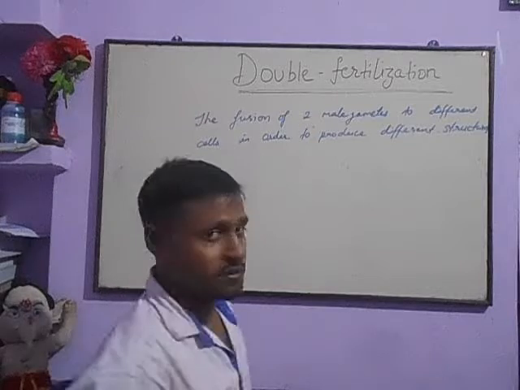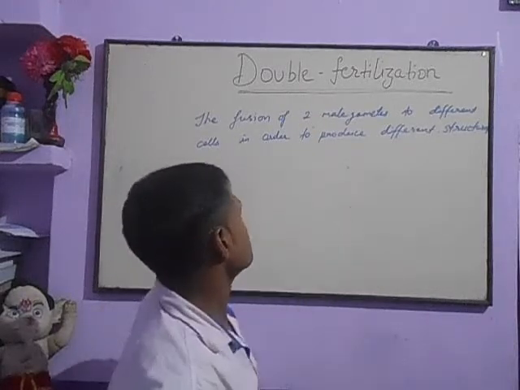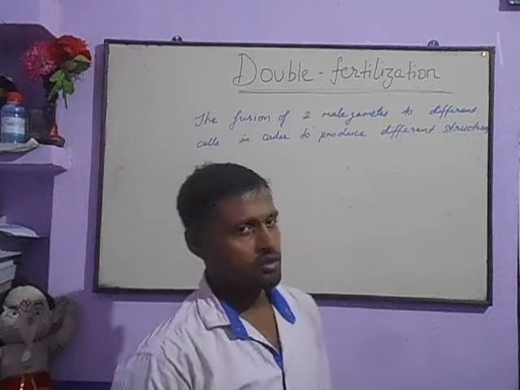So we can define it in this way: the fusion of two male gametes to different cells in order to produce different structures.